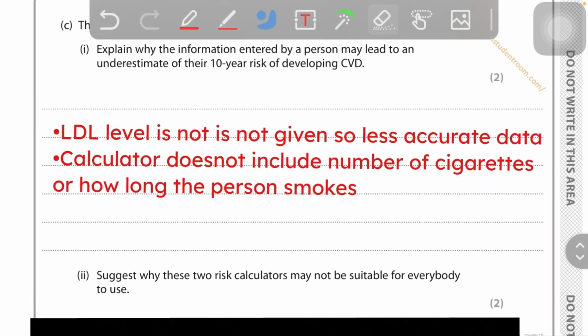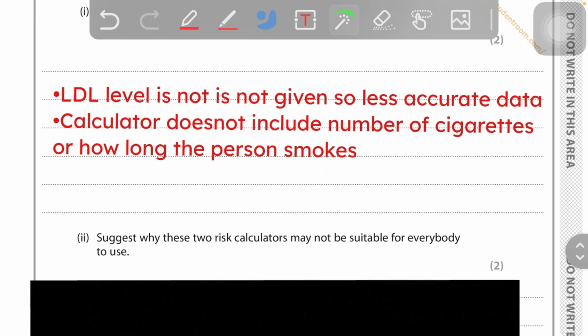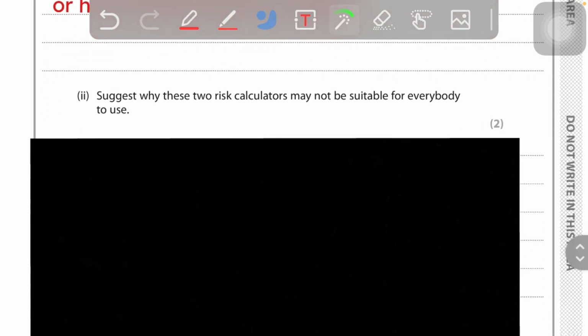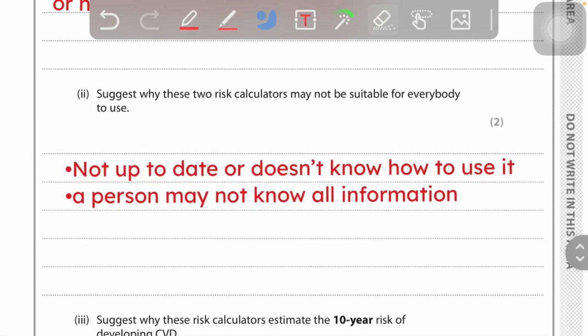LDL level is not given, so less accurate data. The calculator does not include the number of cigarettes or how long the person smoked, as we discussed before. Less information is given over there, right? So it is underestimated. Suggest why these two risk calculators may not be suitable for everybody to use.